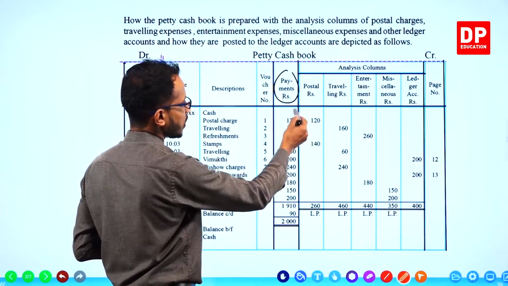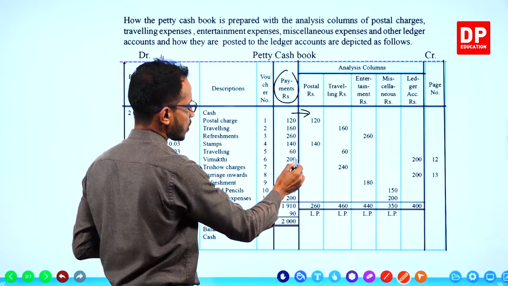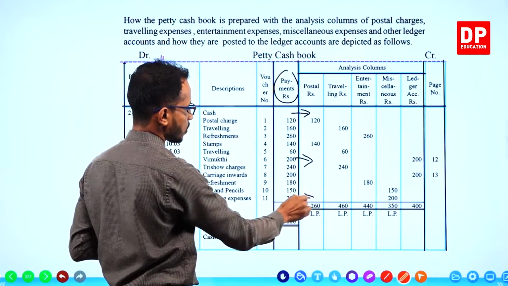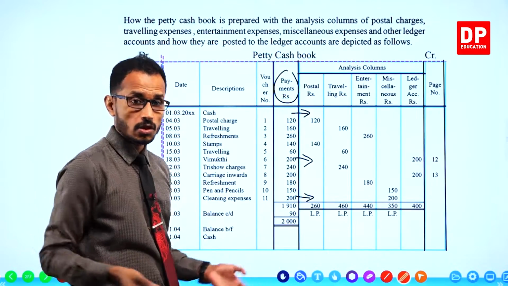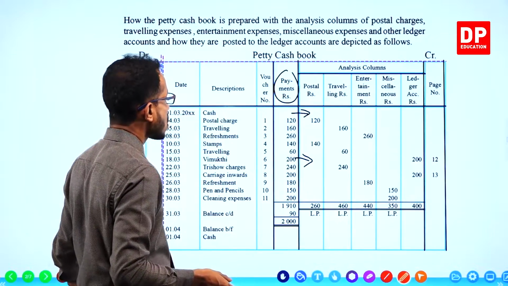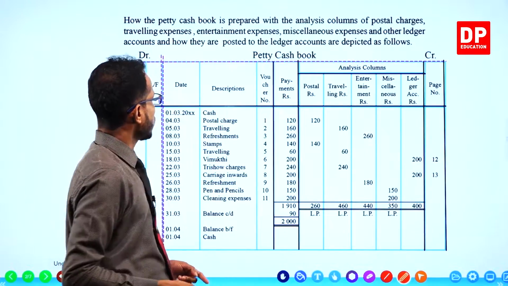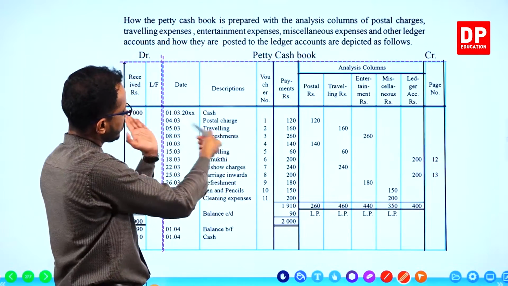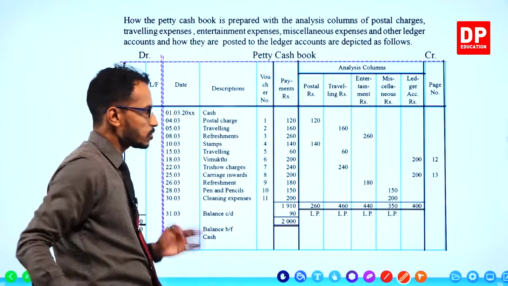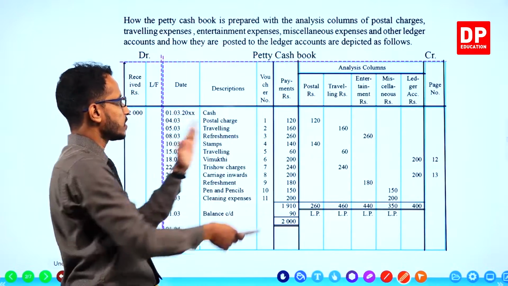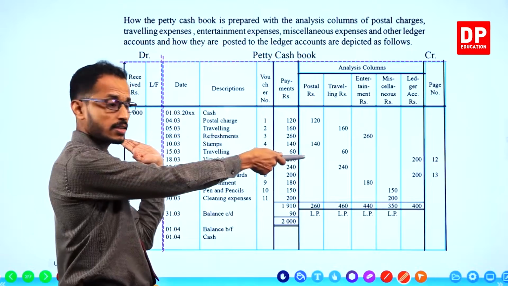And children, the description column is common to both the debit and credit sides.